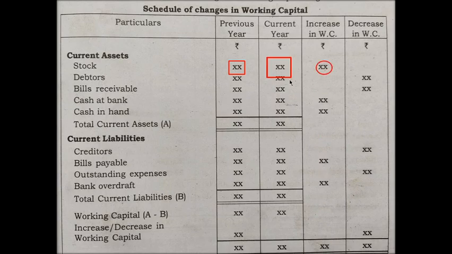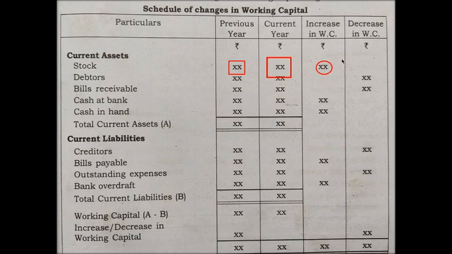The difference amount is 20. That is, at the beginning it was 100, then the current year it was 120. So there is an increase of 20. You have to note or specify that difference amount in this column. Why in this column? Because there is an increase in asset. Whenever there is an increase in asset, it leads to increase in working capital. That is the purpose of these two columns.